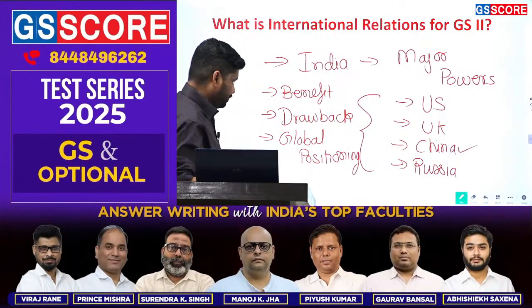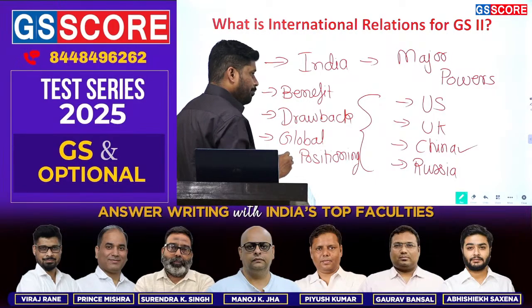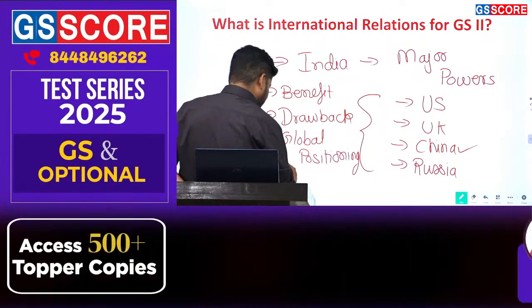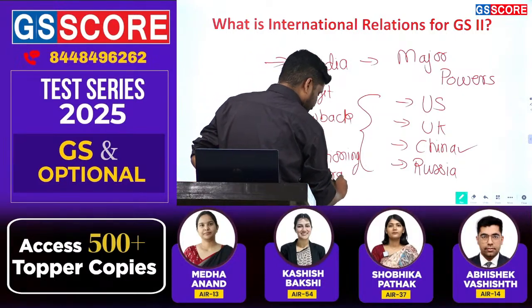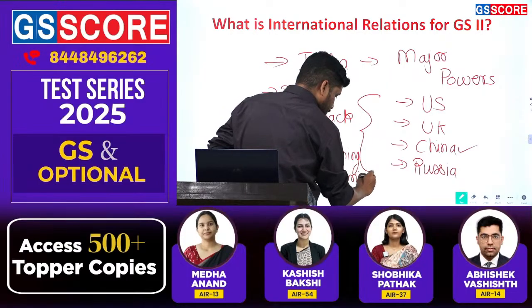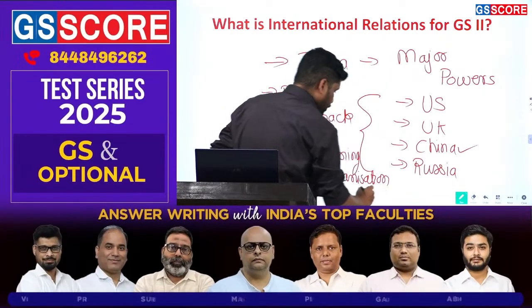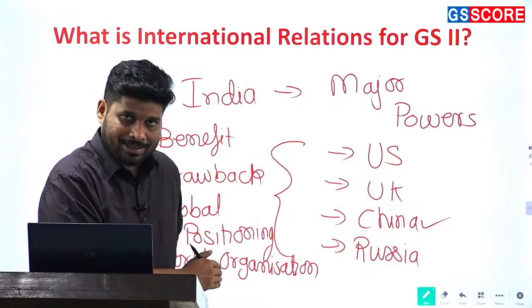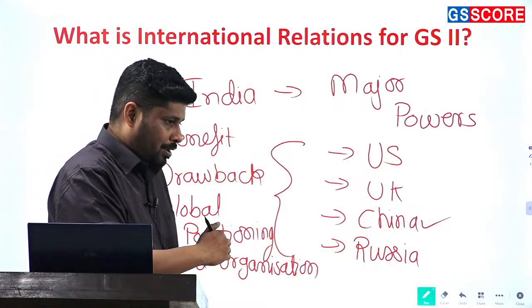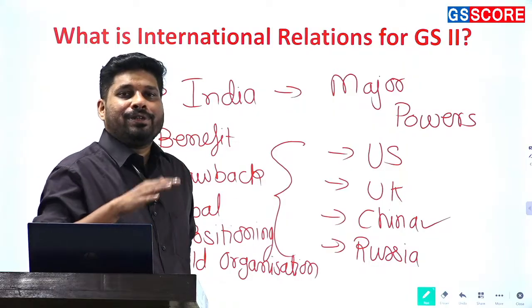Lastly, I will say major world organizations, and how these countries influence these world organizations to deal with India.